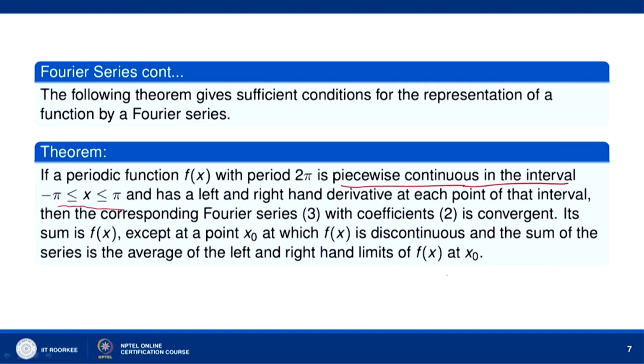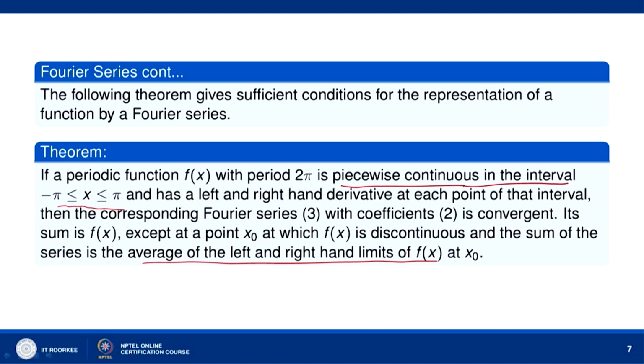Its sum is f x except at a point x naught at which the function is discontinuous, and the sum of the series then is the average of left hand and right hand limits. Okay. So, the sum of the series will be equal to f x at each point of continuity of f, and the sum of the series will be the average of left hand and right hand limits at each point of discontinuity of f.